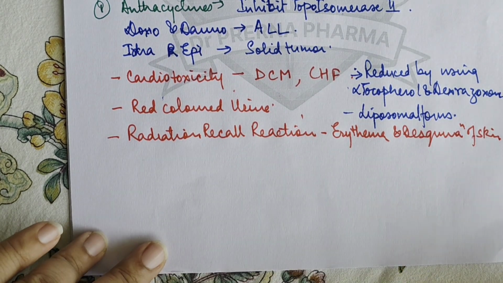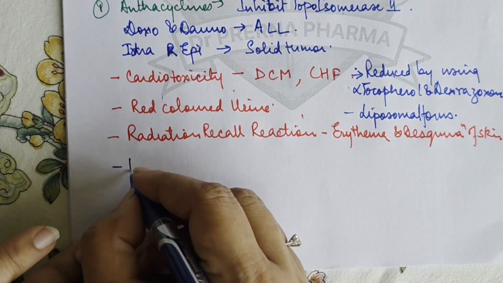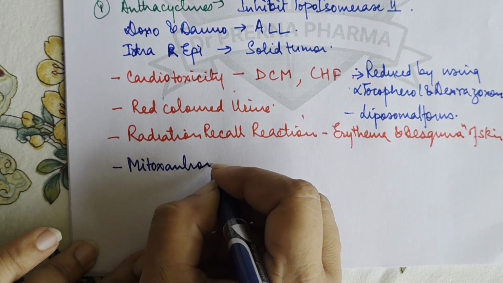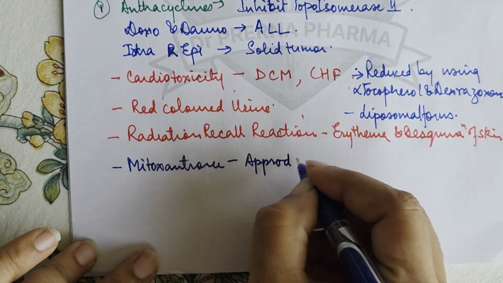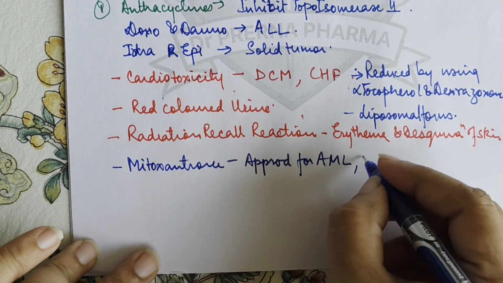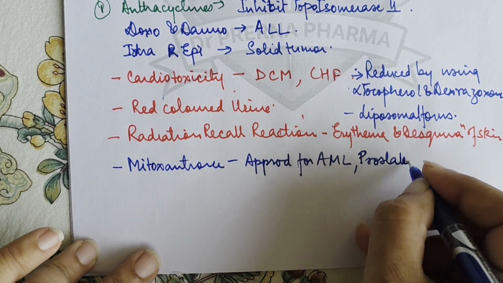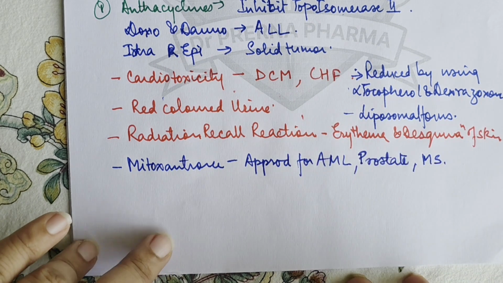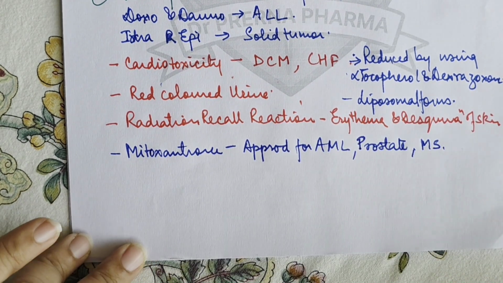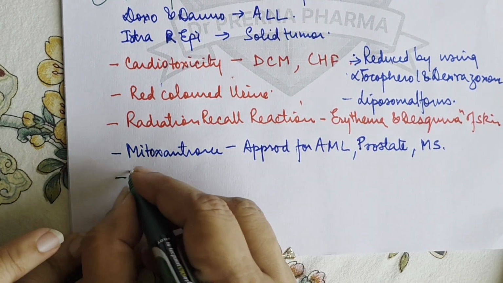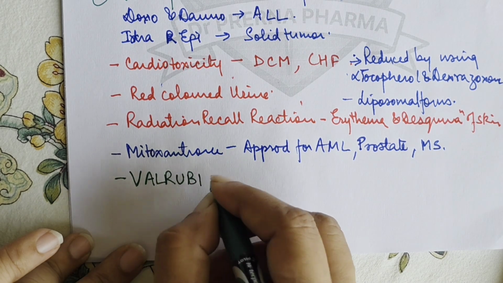Then mitoxantrone is another drug belonging to this group, and it is approved for AML, advanced hormone resistant prostate cancer and also multiple sclerosis. It is less cardiotoxic. Then there is another, a new drug, valrubicin.